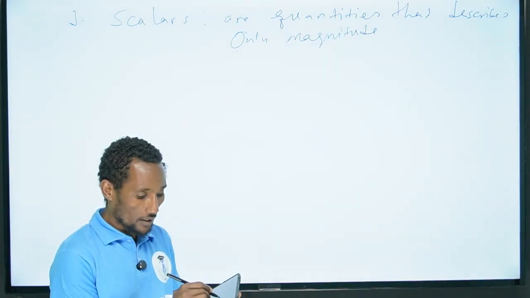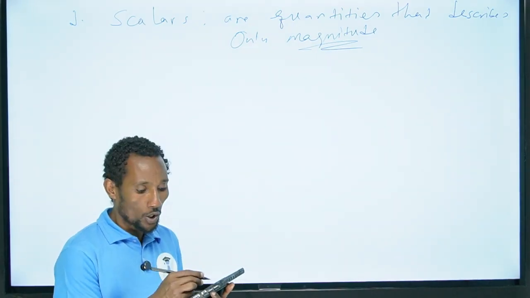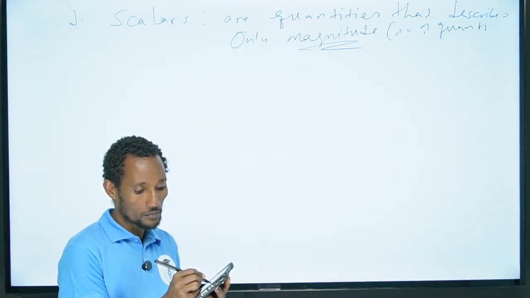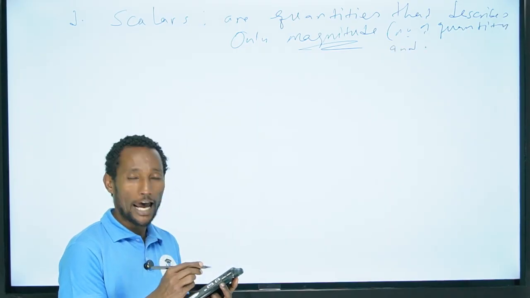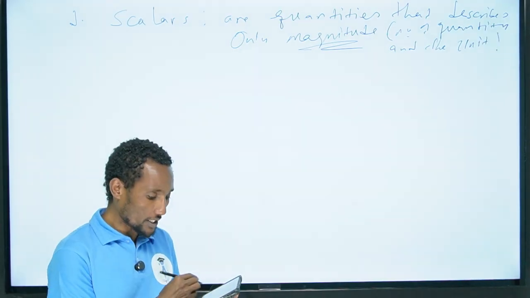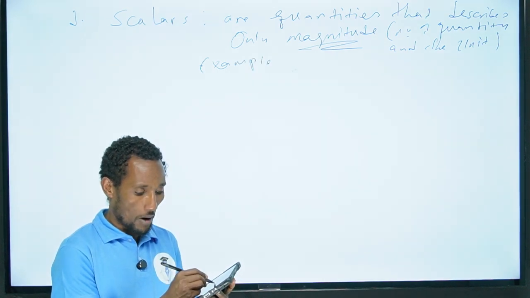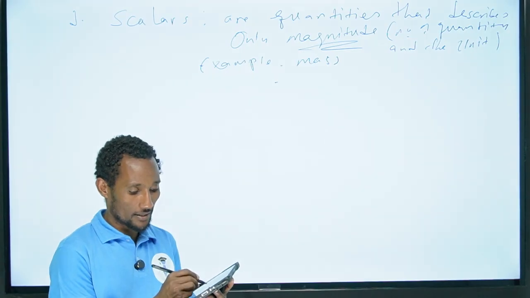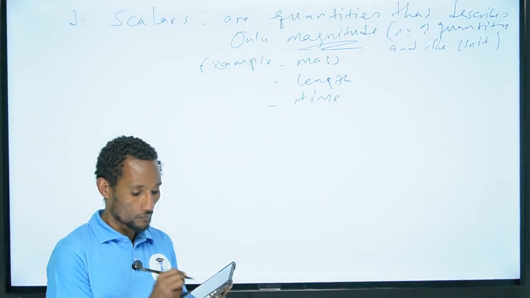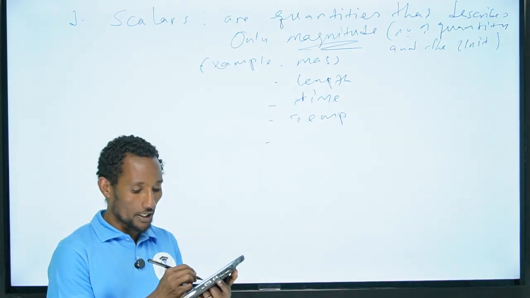And it is only magnitude, which means by that the magnitude which describes what? The number of quantity and the unit. So in such a way, for example, you can give an example like what? Mass, length, time, temperature, energy.